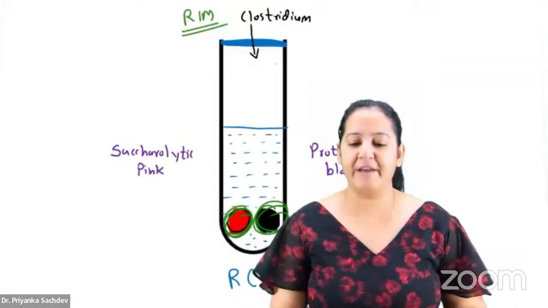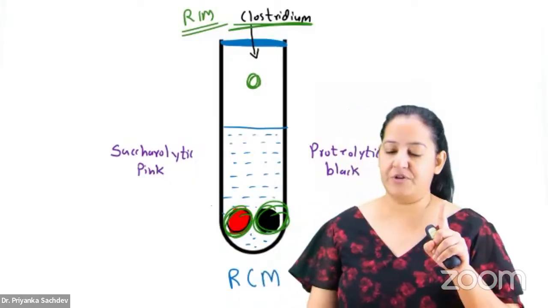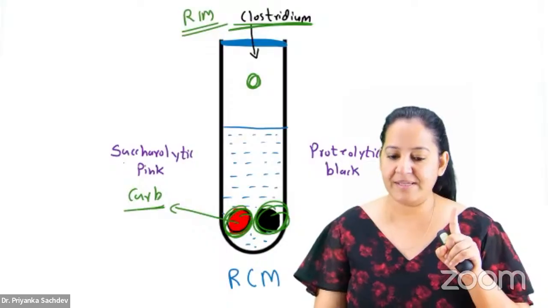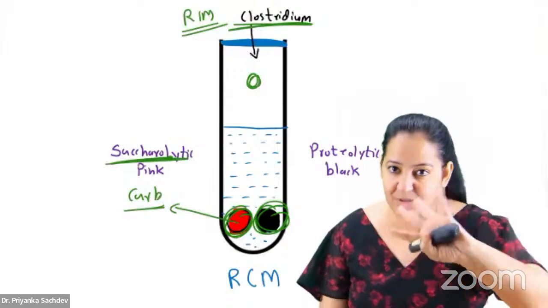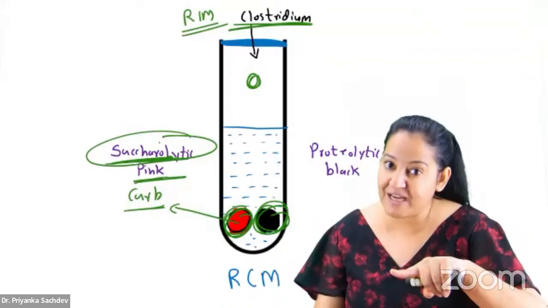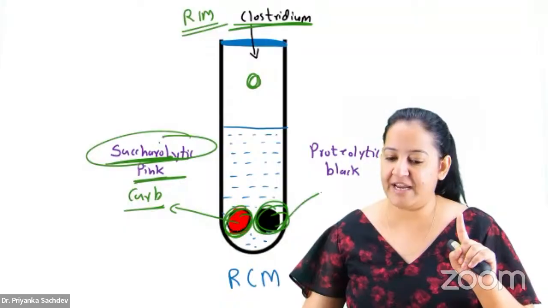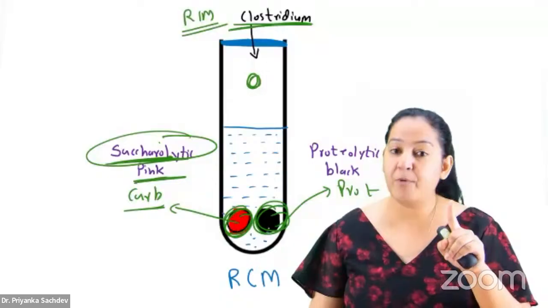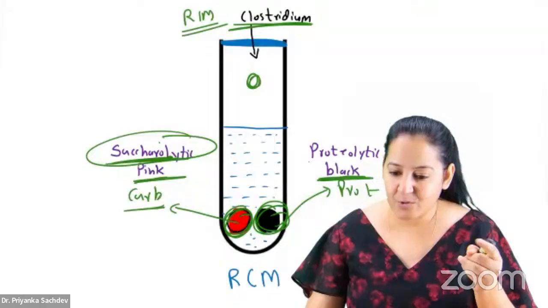In the same way, if you put 1 drop of Clostridium here, there are certain Clostridium which eat only carbohydrate and don't eat protein. These are known as saccharolytic. If the carbohydrate content of the meat piece is digested but the protein content is not, the meat piece becomes pink in color. So saccharolytic Clostridium convert the meat piece into pink color by degrading the carbohydrate content. Now, there are certain Clostridium which eat only protein. They don't like carbs. If the protein component is digested, not carbohydrate, the meat piece turns black in color. It is known as proteolytic Clostridium.